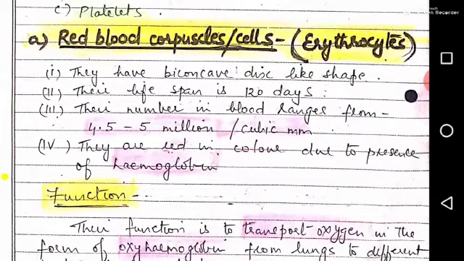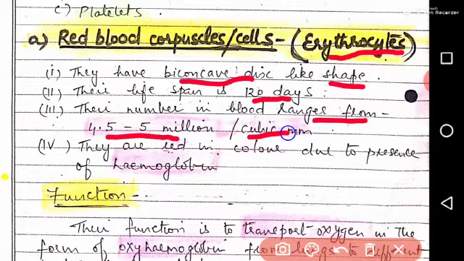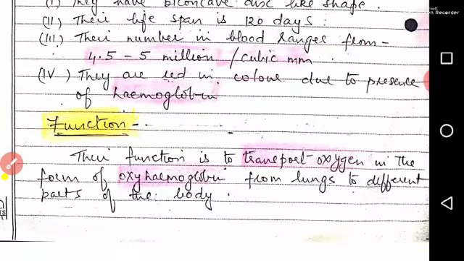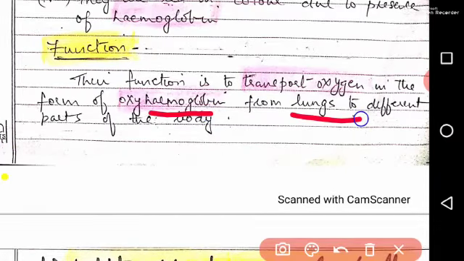The first is red blood corpuscles or red blood cells. The other name of these cells is erythrocytes. First point, they have a biconcave disc-like shape. Second, their lifespan is almost 120 days. Third, their number in blood ranges from 4.5 to 5 million per cubic millimeter. Last point, they are red in color due to the presence of hemoglobin. What is their function? Their function is to transport oxygen in the form of oxyhemoglobin from lungs to different parts of the body.